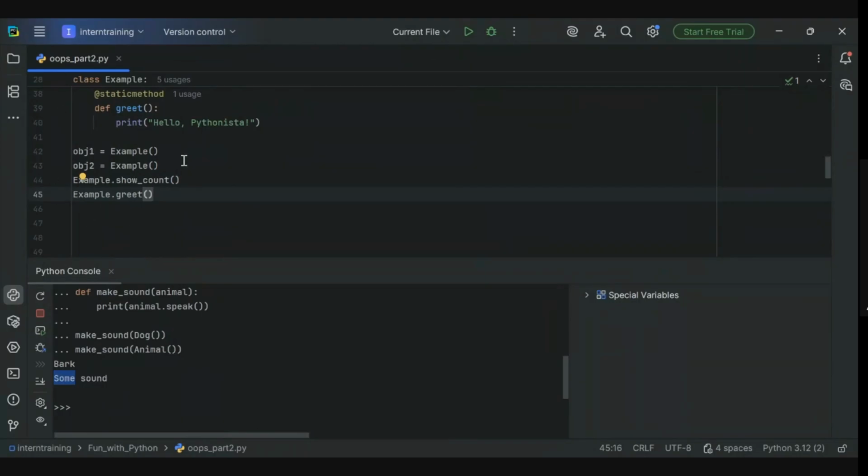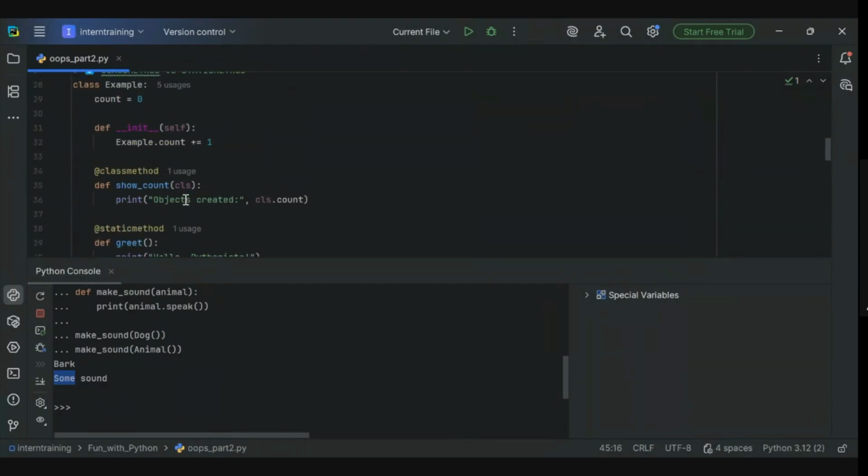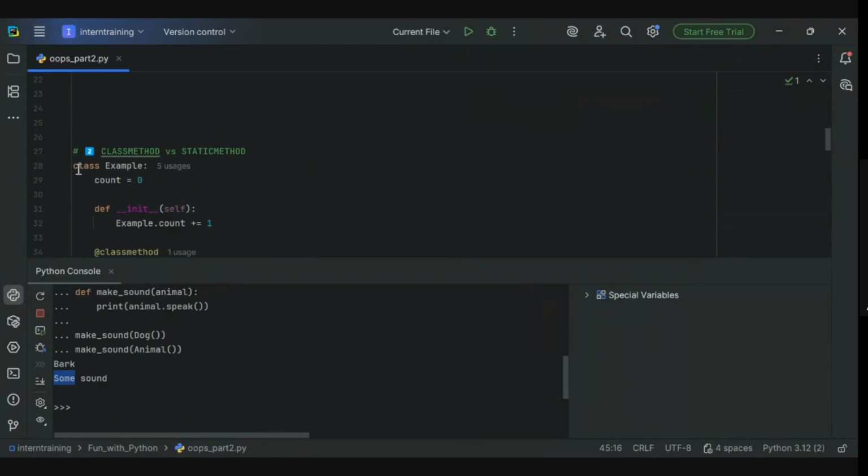So the question here, guys: will this work? We are not defining any object. Will this work? You can pause the video here and type your answers in the comments.